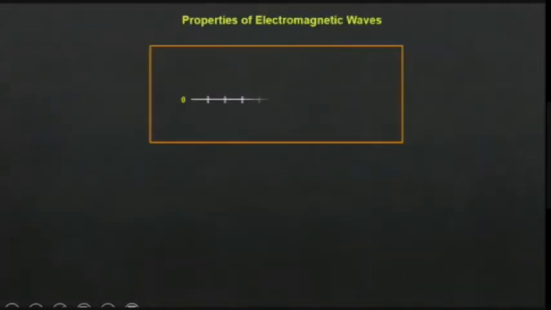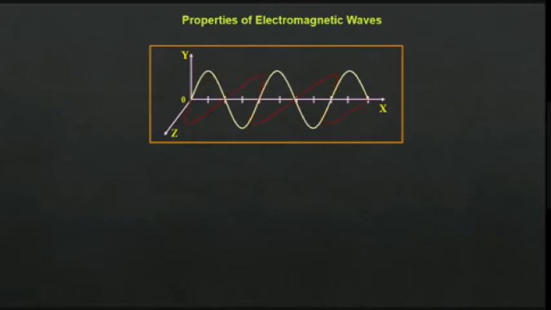First one I will show you. Here we have the x-axis, the y-axis and the z-axis. Now the electric field is vibrating along the y-axis, the magnetic field is along the z-axis, then the wave will propagate along the x-axis. See here, you can see they are mutually producing each other and the wave is traveling. The disturbance is traveling from one point to another point.